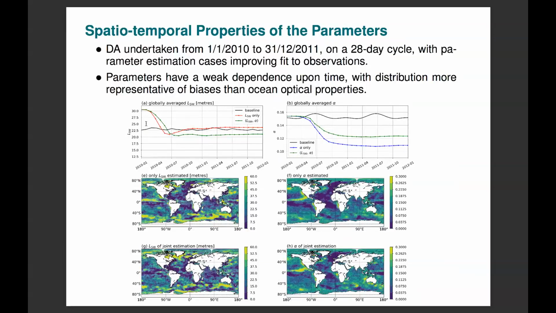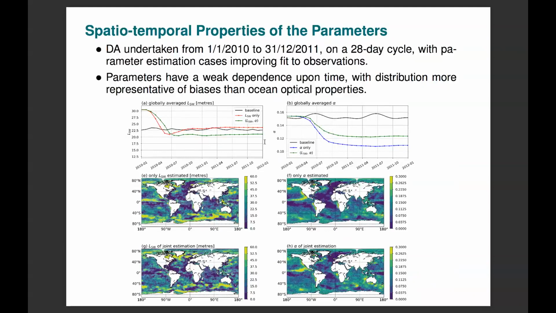And the green is the shortwave length scale when we're additionally estimating ocean albedo. And over here, the black line is the globally averaged baseline albedo. The blue is when we're estimating only albedo, and the green is when we're estimating both albedo and shortwave length scale.